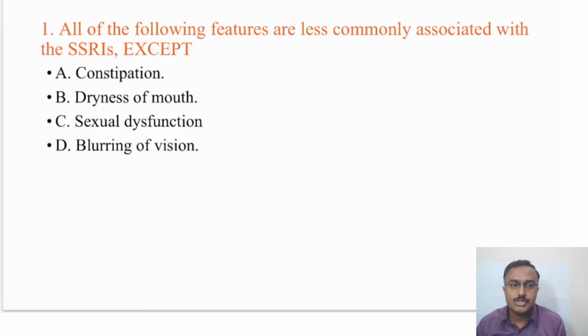So coming to this question: all of the following features are less commonly associated with SSRIs except. Here you'll have to observe that there is a double negative: one is less commonly, then again except. So it means to say that the following features are associated with SSRIs. That's what it amounts to.